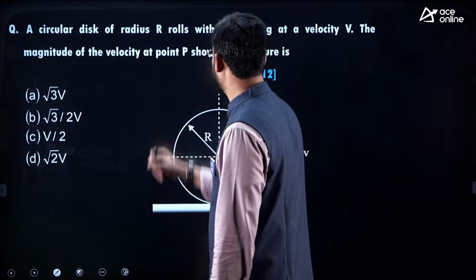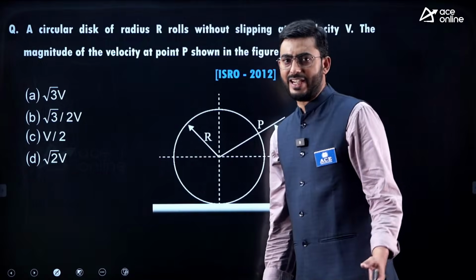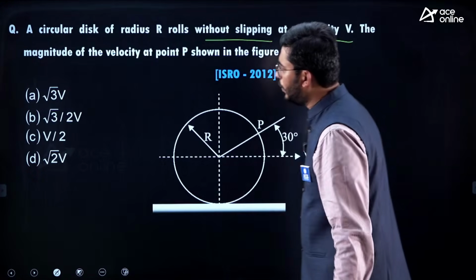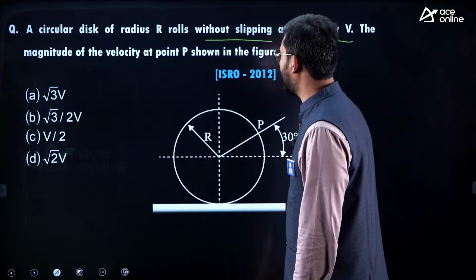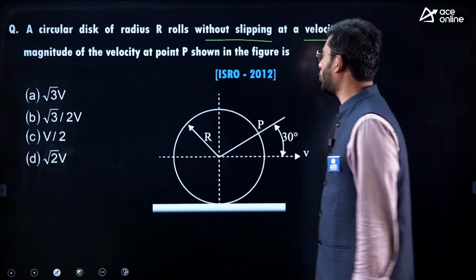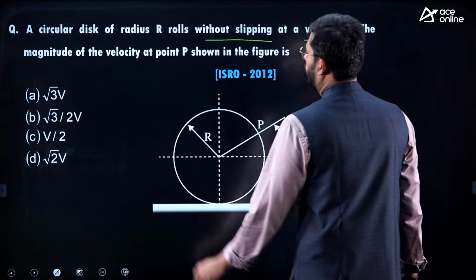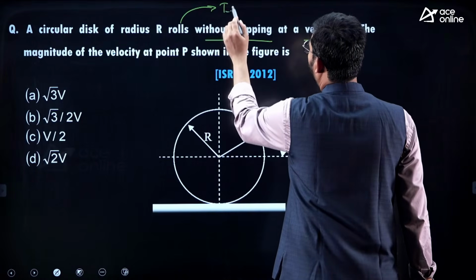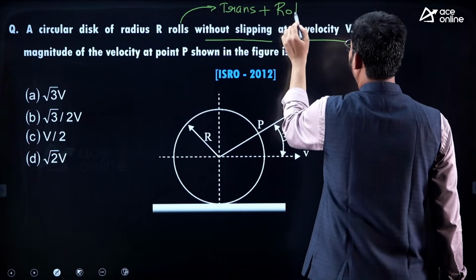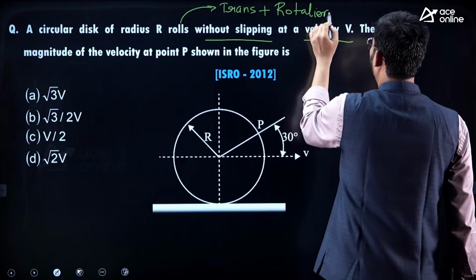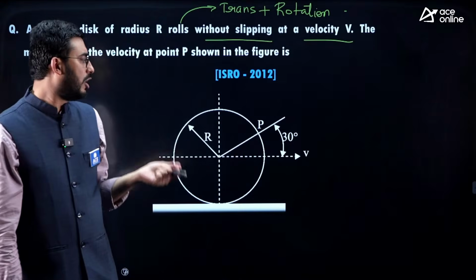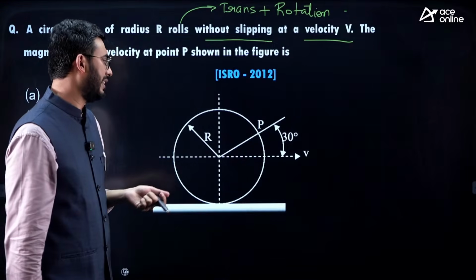Here it is given a circular disc of radius r, rolling without slipping with a velocity v, and we need the magnitude of the velocity at point P as shown in the figure. So here it is a case of rolling motion. When it is rolling, it is a combination of translation plus rotation. You can solve this problem by using the I-center method. You can solve this problem even by using vectors.